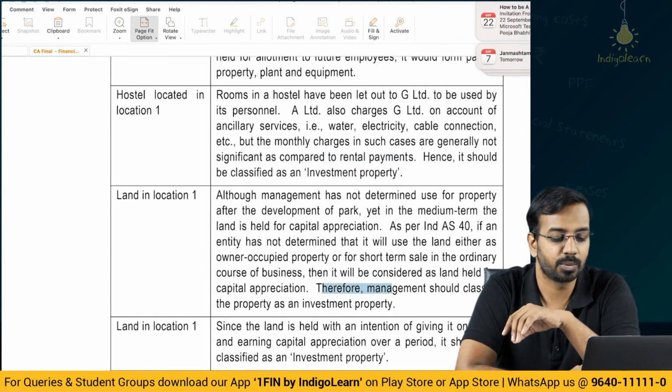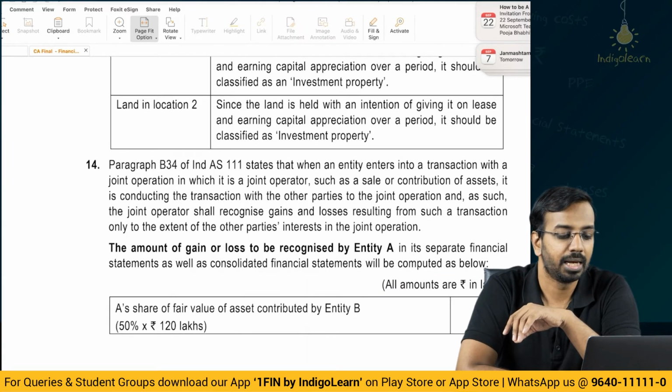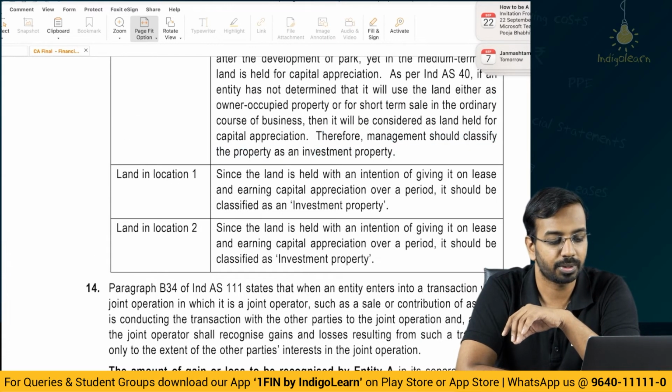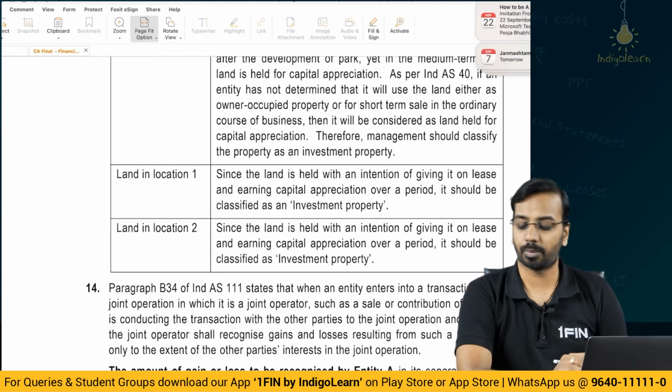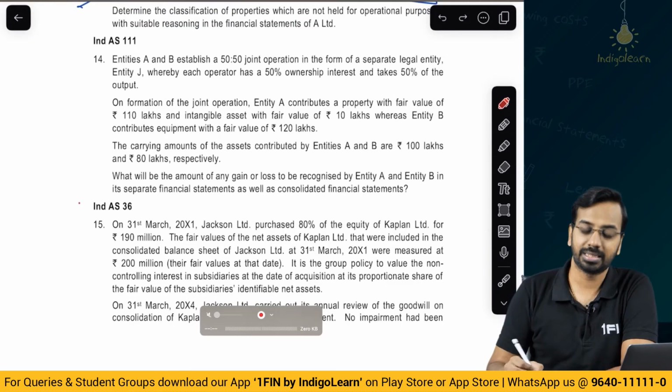Land is an investment property because the purpose is not decided. Land in location 1 is also an investment property, land in location 2 is also an investment property, as we have discussed. Let's have a look at the next question.